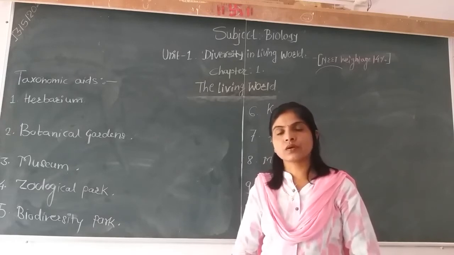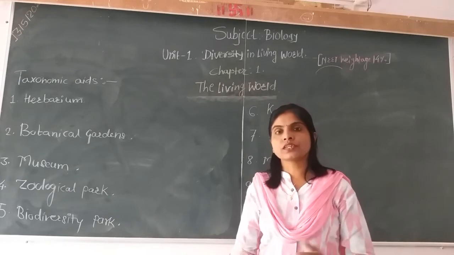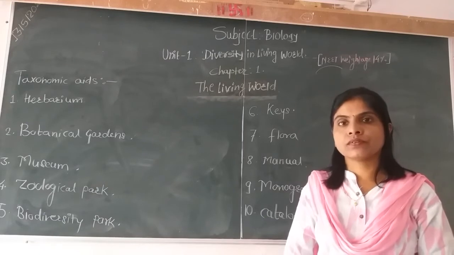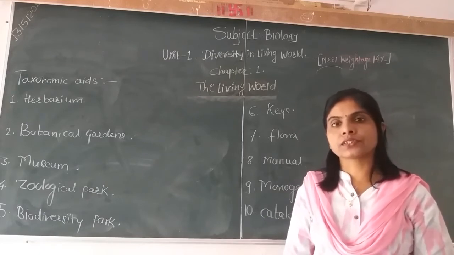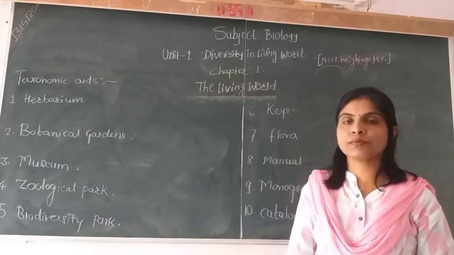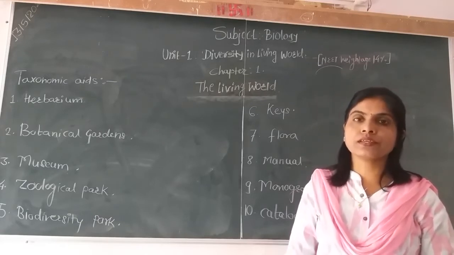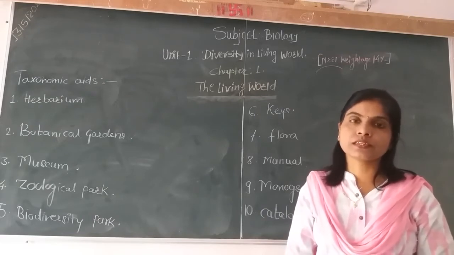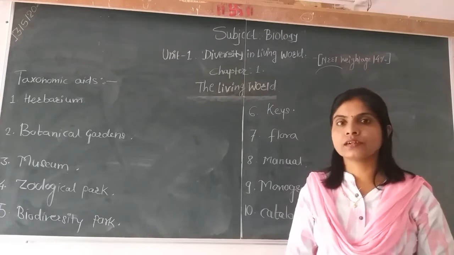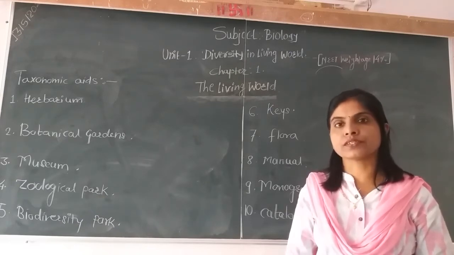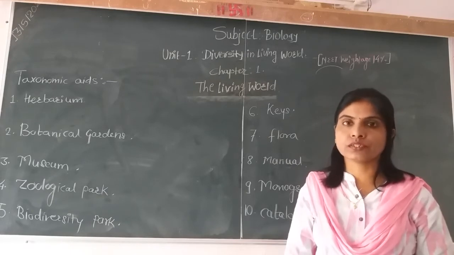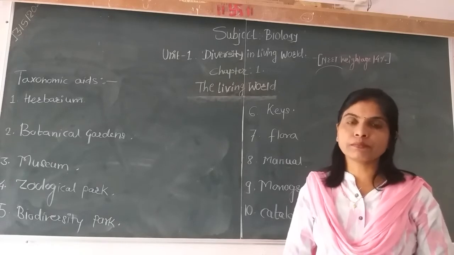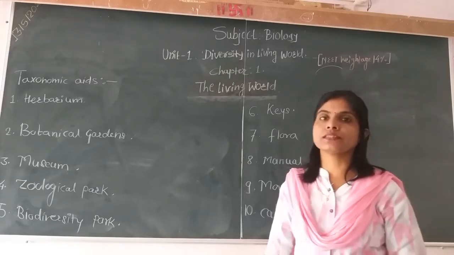These studies are called taxonomy. So taxonomy is a branch of biology which deals with the study of collection, identification, nomenclature and classification of organisms. As we already discussed, the term taxonomy is derived from two Greek words: taxis means arrangement and nomos means following certain rules and regulations. When we give a name to an animal or plant and classify them, that branch is called taxonomy.